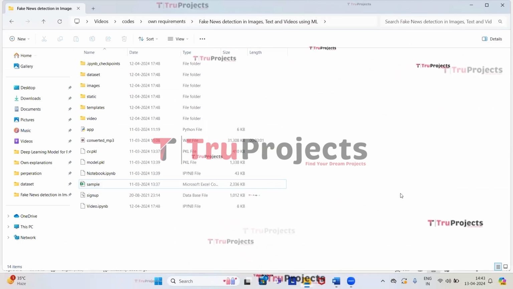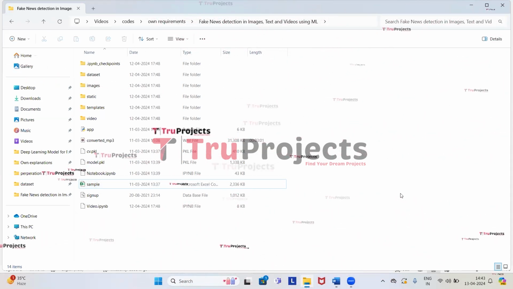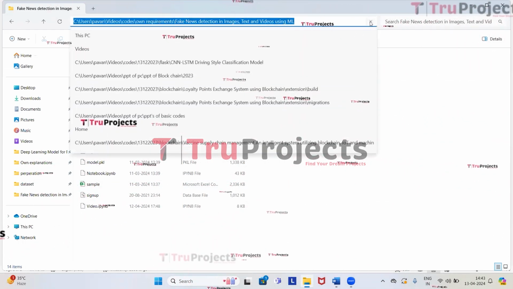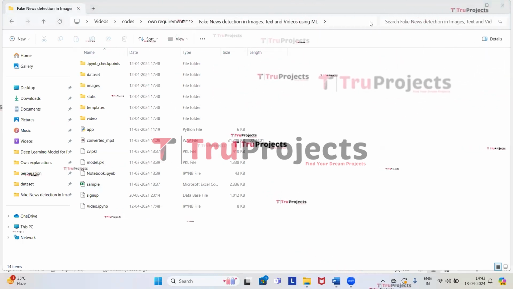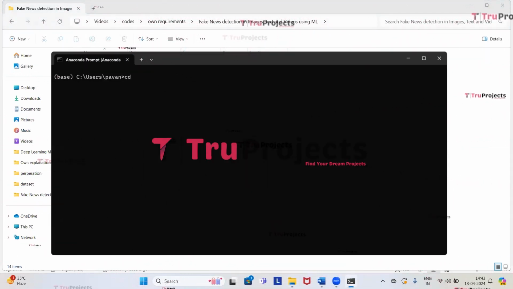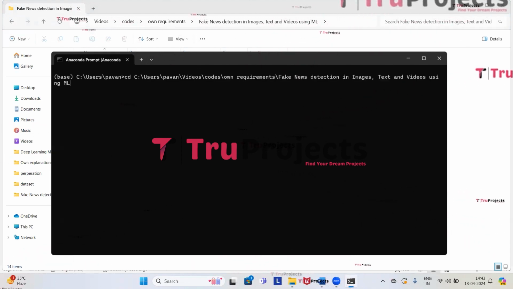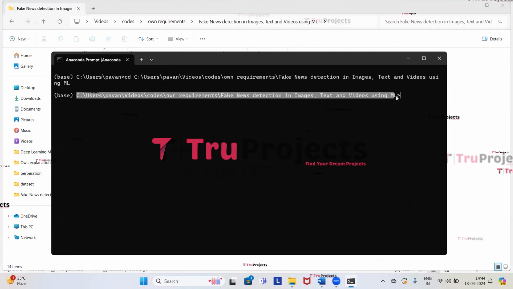Now we will execute the project. So to execute it, we need to copy the path of the code folder from the address bar of the file explorer. So I'm copying it. Now we need to open the Anaconda prompt. Here, using the command cd followed by a space, we need to paste the copied path. Now click on enter. So here we can observe that the current directory is changed to the code folder's path.